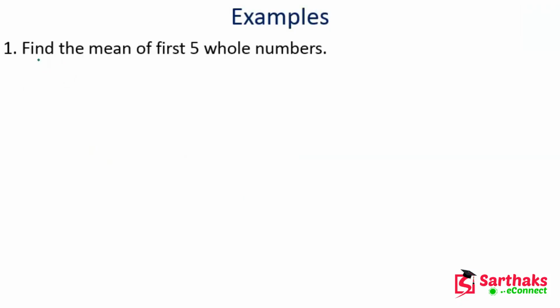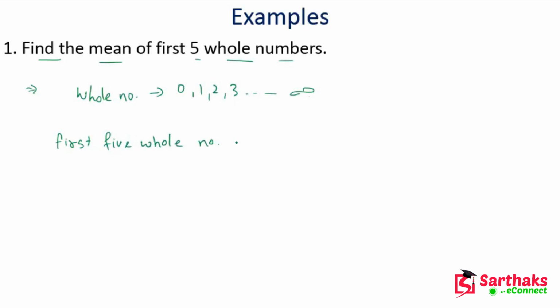First of all, we have to find the mean of the first 5 whole numbers. Here we know that whole numbers are those numbers which start from 0, 1, 2, 3, and so on to infinity. So the first 5 whole numbers are 0, 1, 2, 3 and 4.